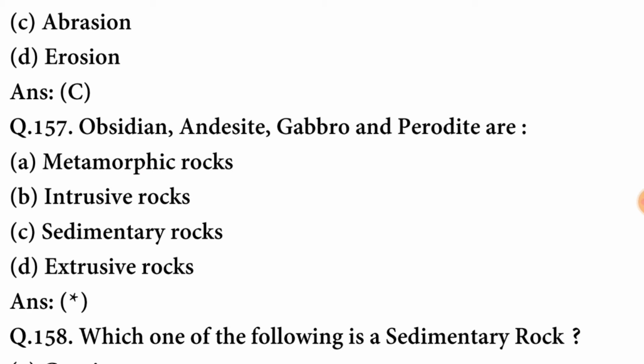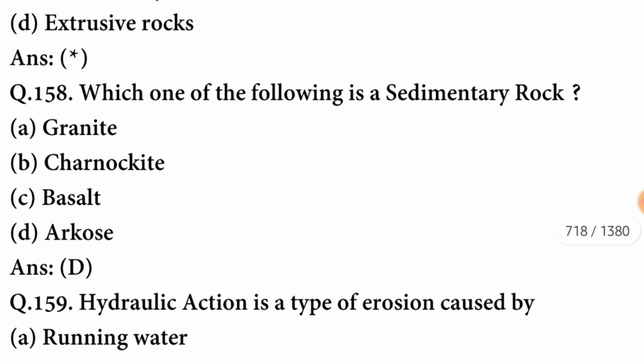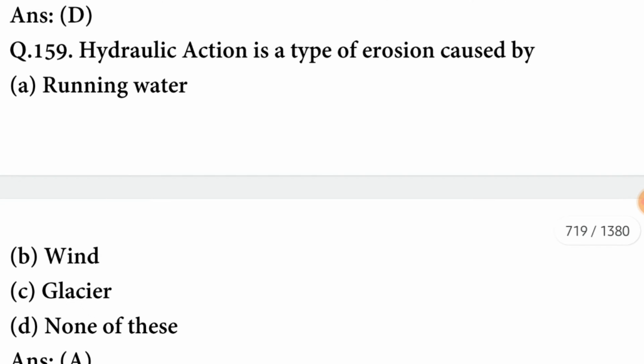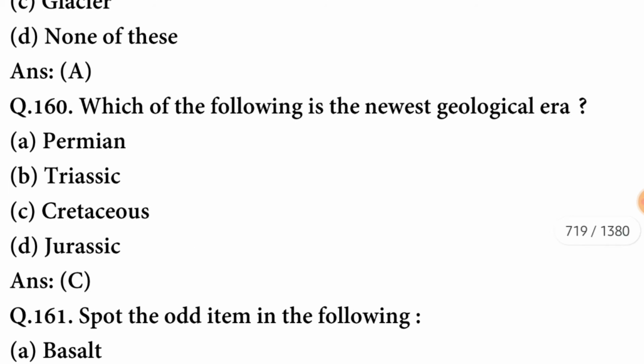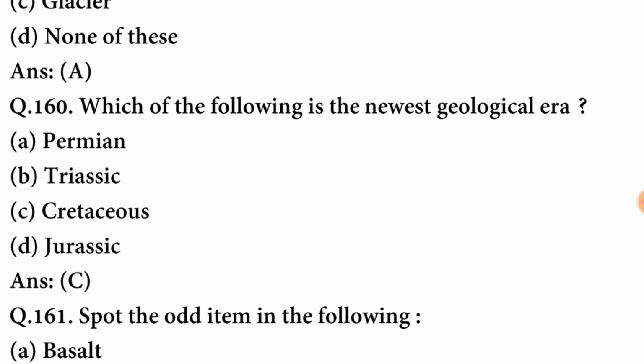Obsidian, andesite, gabbro and peridot are. This question will be answered by you in the comment section. Next question. Which one of the following is a sedimentary rock? It is Arkose, that is a sedimentary rock. Hydraulic action is a type of erosion caused by running water. Which of the following is the newest geological era? It is Cretaceous, that is the newest geological era.